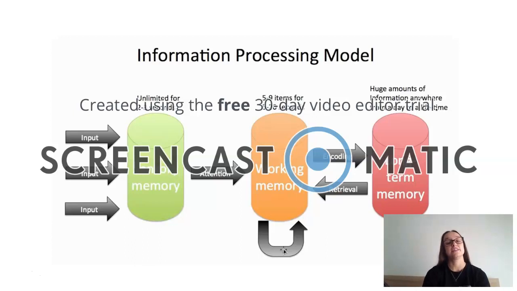You'll see a diagram of the information processing model. This shows us that your sensory memory is unlimited, but only for 2 to 3 seconds. Your working memory can hold 5 to 9 items, but for only 5 to 20 seconds. And your long-term memory can hold huge amounts of information, anywhere from a day to a lifetime.